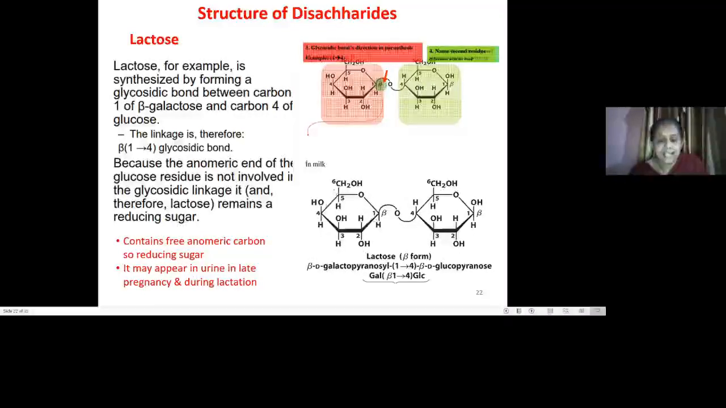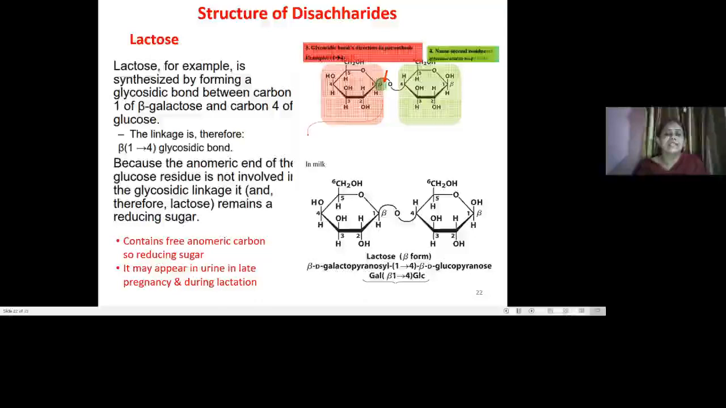So here it is, the galactose and glucose. There is a bond between these two sugar residues, galactose and glucose. Where is the bond formed? It is at the beta carbon position of galactose, at carbon number 1, and to that, carbon number 4 of glucose. So that's why a beta 1,4 type of glycosidic linkage is formed.